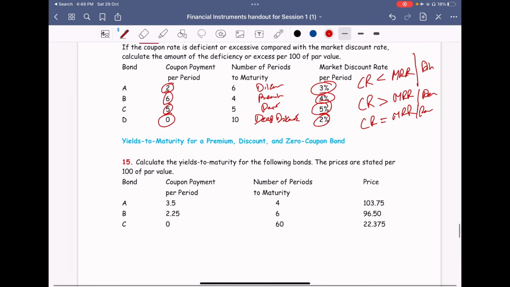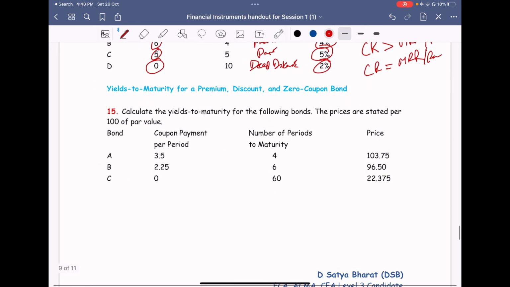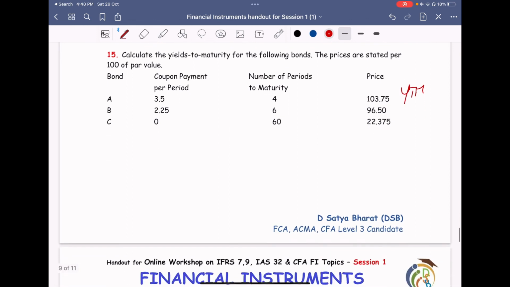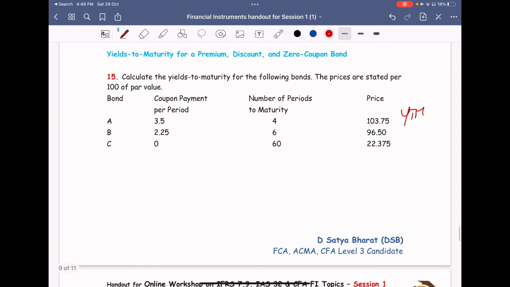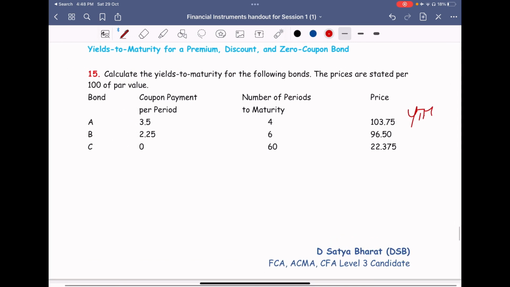Okay. Then calculate the yield to maturity, YTM. I'll be showing that from here onwards. I'll take the help of Excel to explain it better. Okay, let's switch on to the Excel.